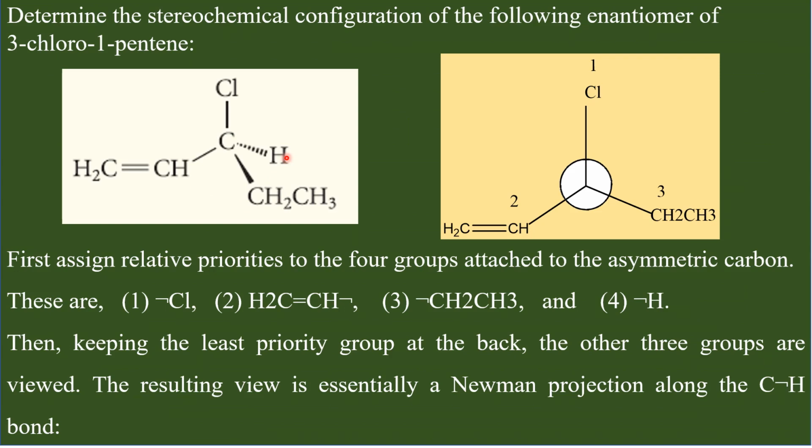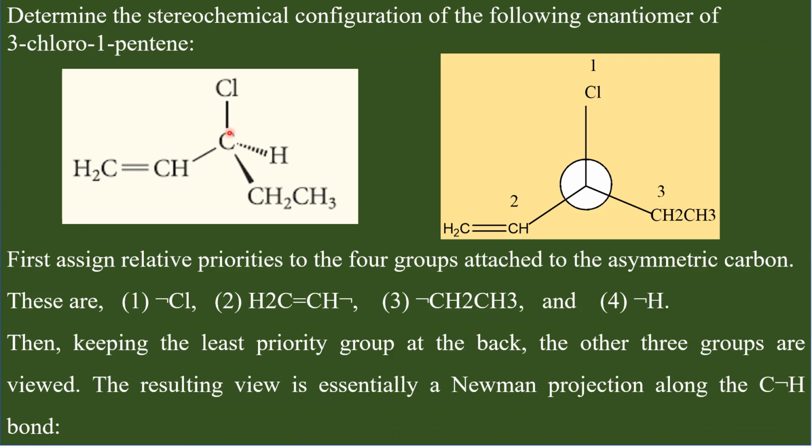As I said earlier, you have to rotate the 3-dimensional structure in such a way that the least priority group is away from you, that is, hidden by the chiral carbon. It is very similar to the Newman projection, where the backside carbon is hidden by the front side carbon. Here the least priority group, whether it is hydrogen or any other group, is exactly at the backside of this chiral carbon.